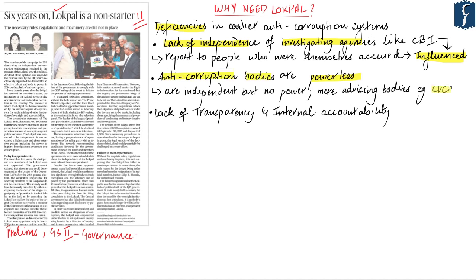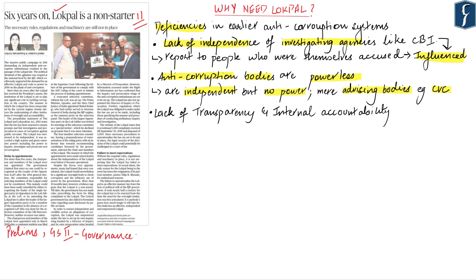For example, CVC. Though CVC is an independent body, it has no power to prosecute or take any substantive action against the corrupt, because CVC and other such anti-corruption bodies were merely advisory in nature. They could give two kinds of advice to the government: either to impose departmental penalties on an officer or to prosecute him in court. However, evidence and experience have shown that whenever any minister or a senior officer is involved, their advice is rarely followed. So even if investigative agencies are independent, they do not have the power to prosecute the corrupt.